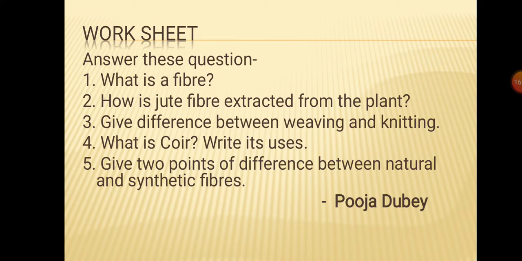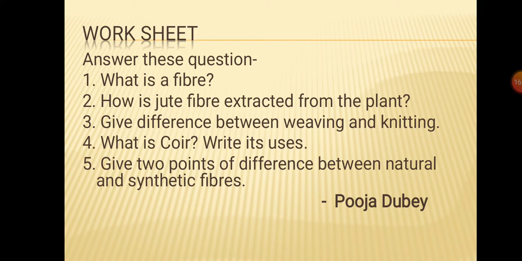First of all, what is a fiber? Remember? Fiber is the single hair-like strand. Second question: how is jute fiber extracted from the plant? Write about retting here. Third: give the difference between weaving and knitting. I told you this at the time of key terms. Remember? Find out and write.